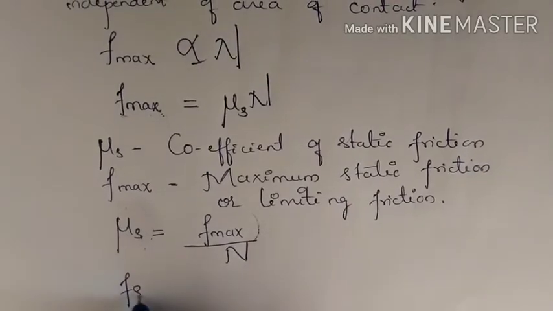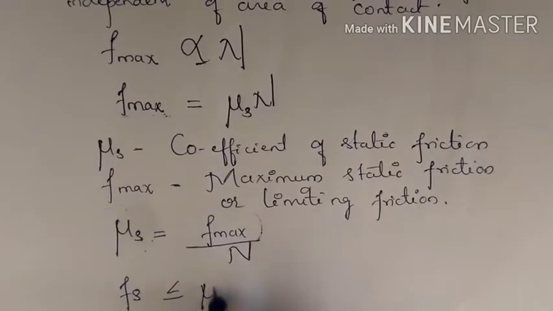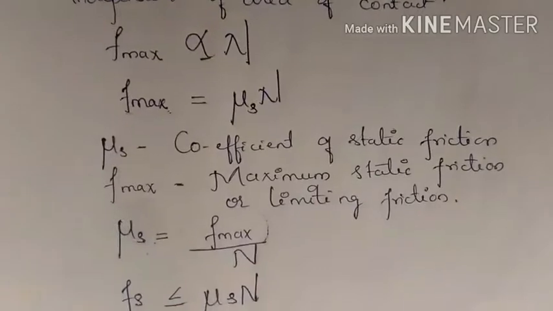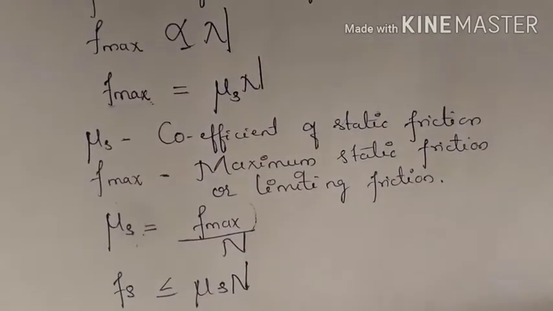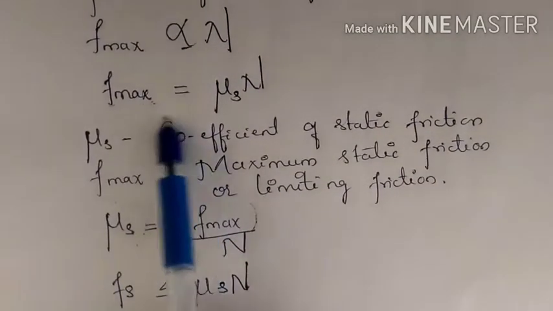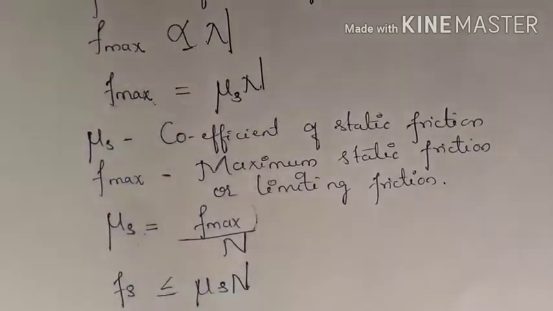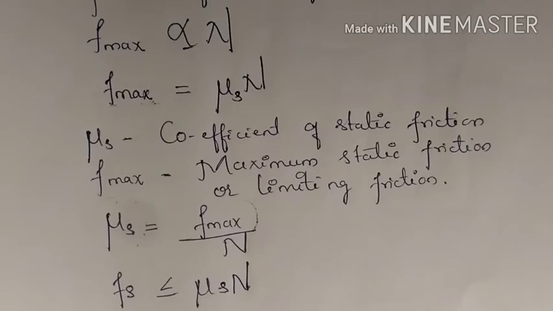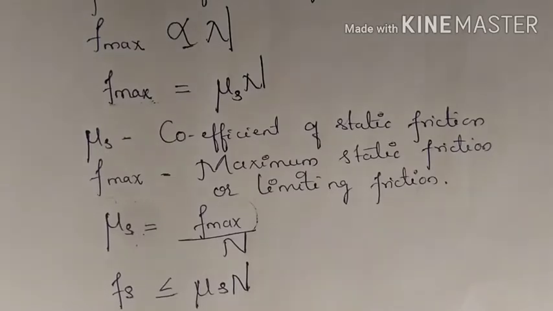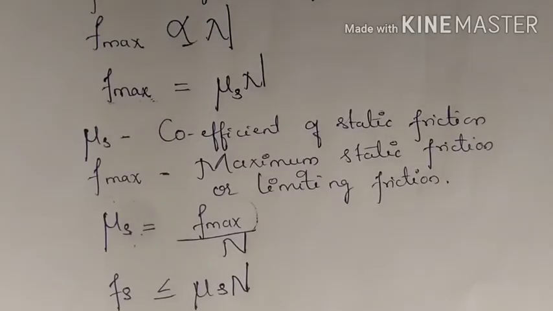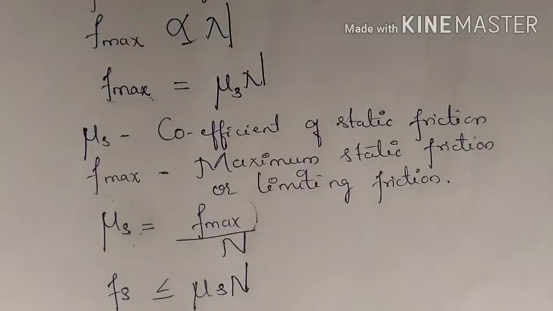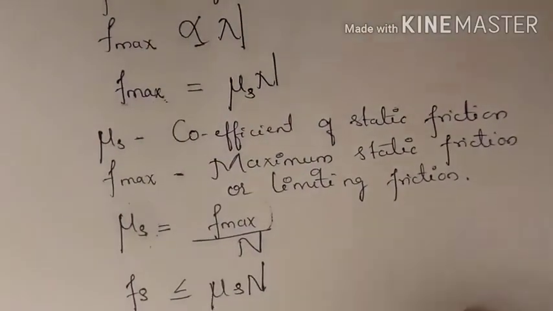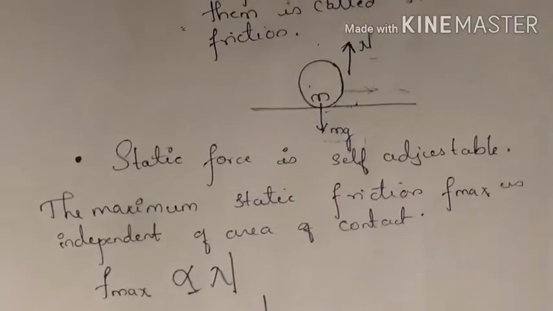So Fs will always be less than or equal to nu s N. Now if you apply an external force which is greater than F max, then the body will start to move on the surface. So this is the frictional force.